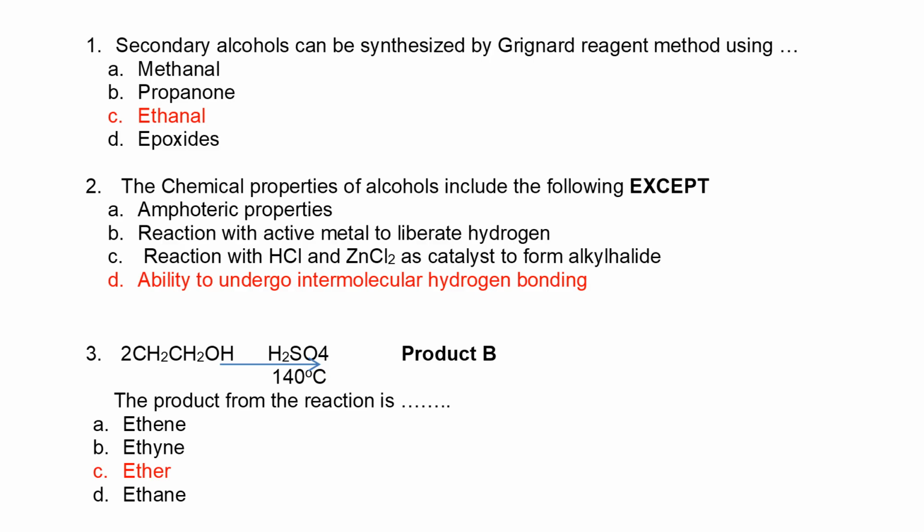The chemical properties of alcohol include the following, except chemically, amphoteric means it can react with acid and base, which is a chemical reaction. Reaction with active metal like sodium to liberate hydrogen is chemical. Reaction with Lucas reagent is chemical. Ability to undergo intermolecular hydrogen bonding is not a chemical reaction. So the answer is D. Looking at this reaction, we have 2 moles of alcohol under dehydration at 140 degrees using sulfuric acid, forming a product called ether. Why? Because it is incomplete dehydration.